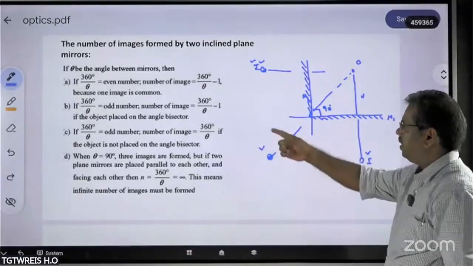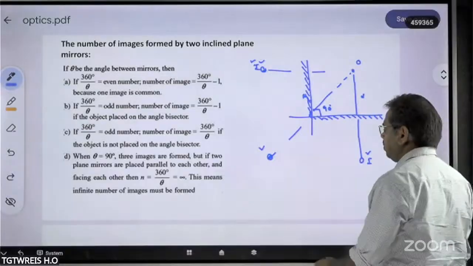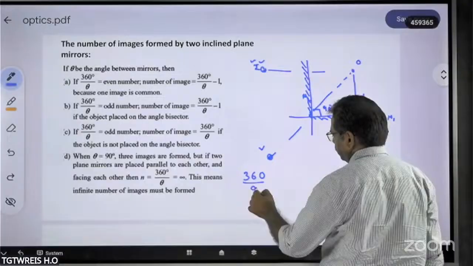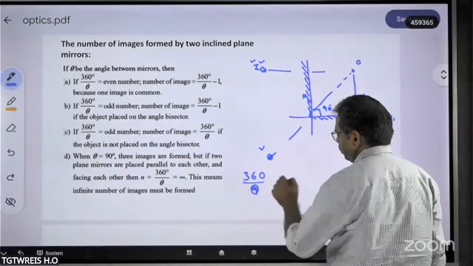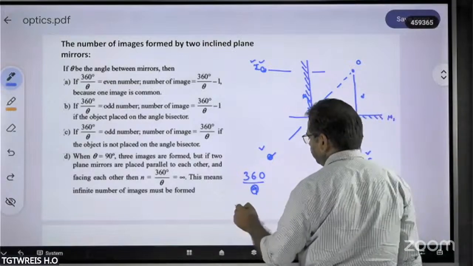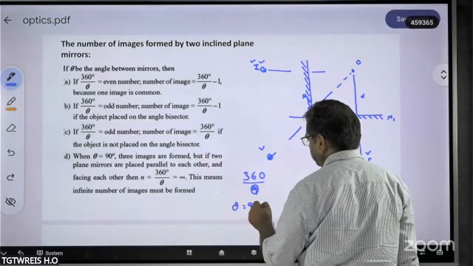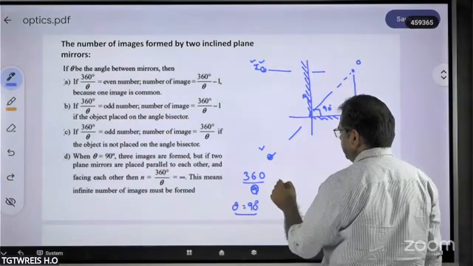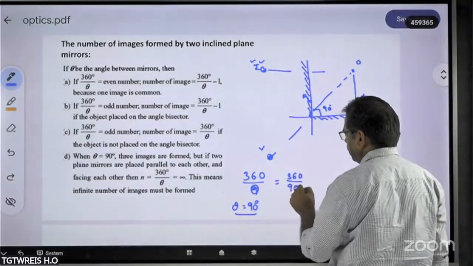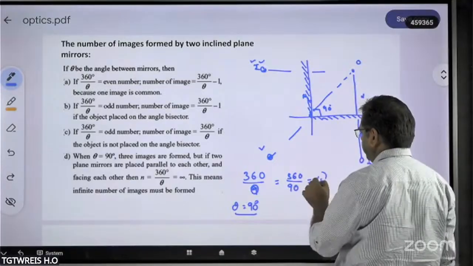That can be easily understood by the equation 360 by theta. Here the angle between the two plane mirrors is theta equal to 90 degrees. That is 360 by 90, which gives 4.